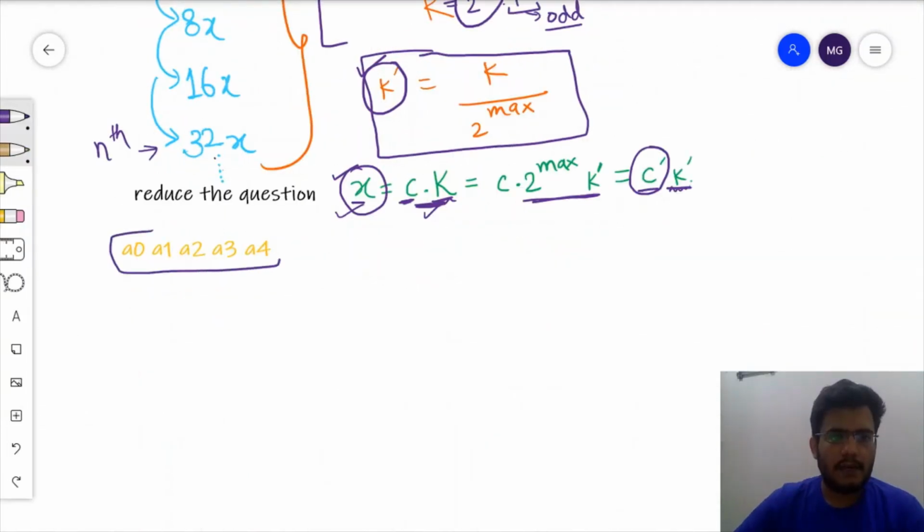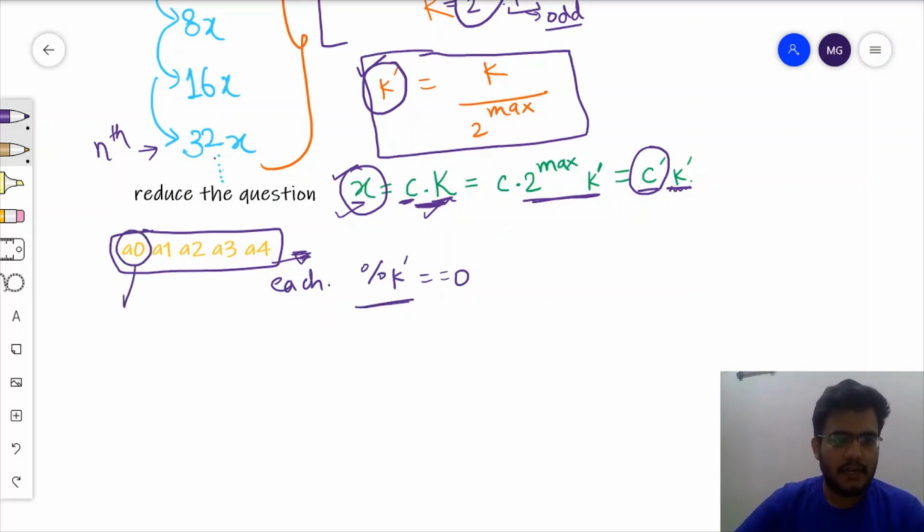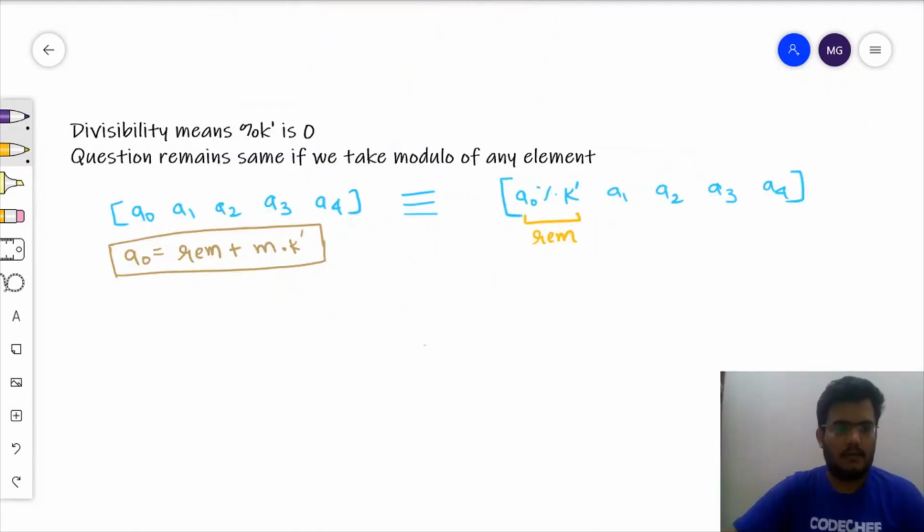So for any particular array, if we are able to convert it such that each element of this array is divisible by k dash, then we can use the above explained concept and have each particular element converted into a multiple of k. So it is sufficient to make each of the array's elements divisible by k dash.